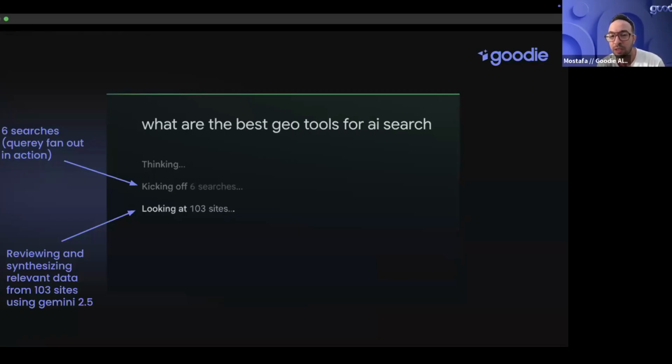The same thing applies for AI Mode, where obviously bigger brands are going to benefit a lot more, because you can see here it's looking at 103 websites. Smaller brands, how are they going to get on 103 websites? It's going to take a little bit of time to build that digital footprint.